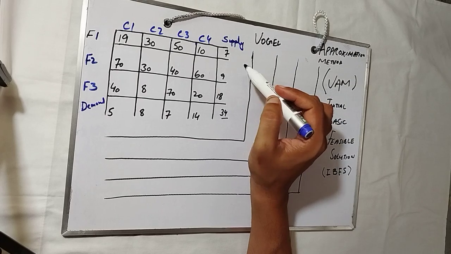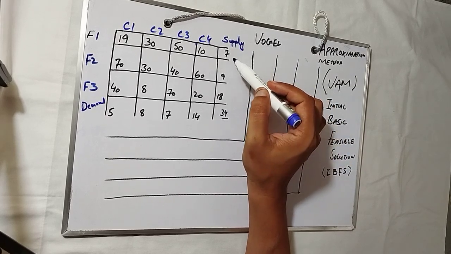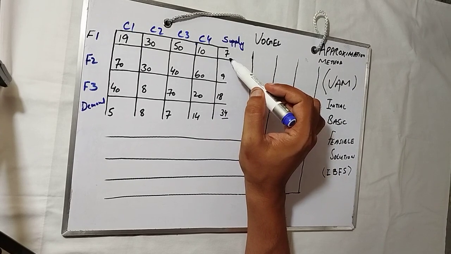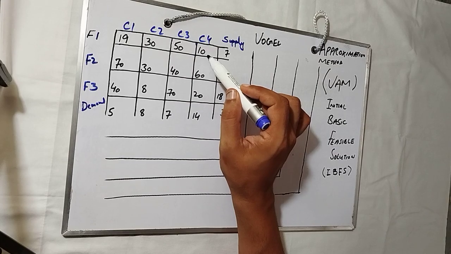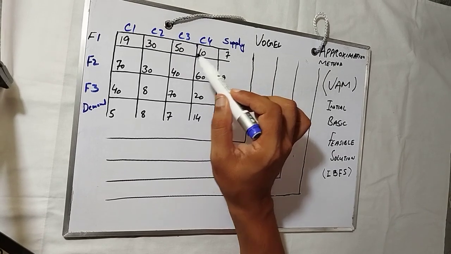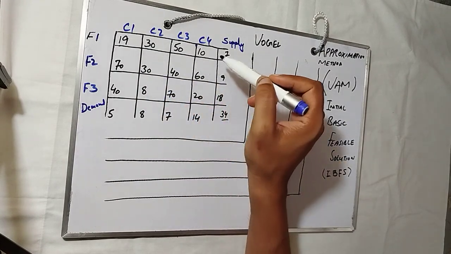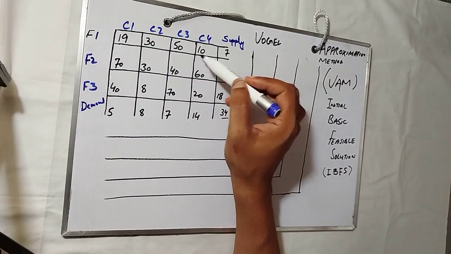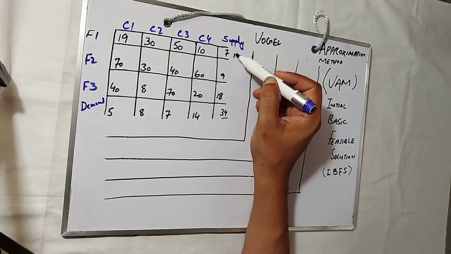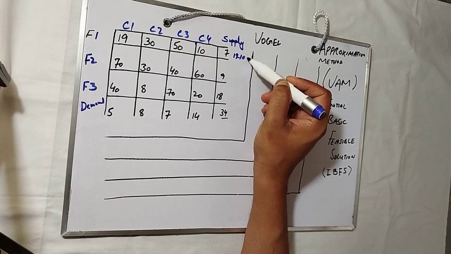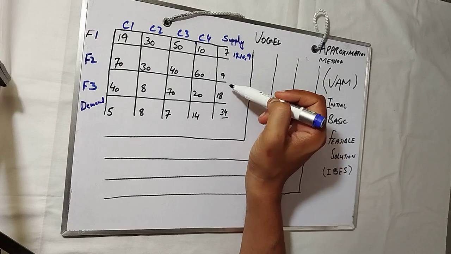Let's start. The first step is to find the penalties. In the first row, the minimum cost is 10 and after that 19, so 19 minus 10 equals 9.